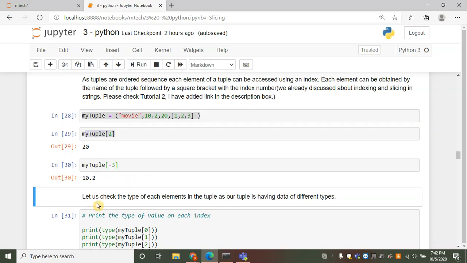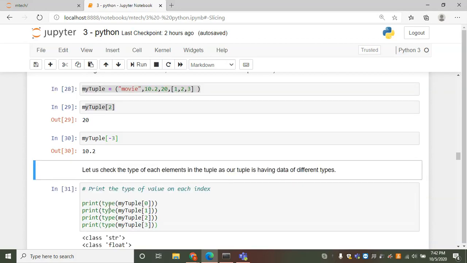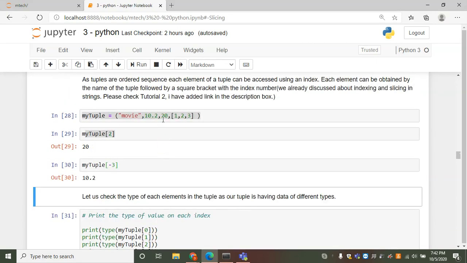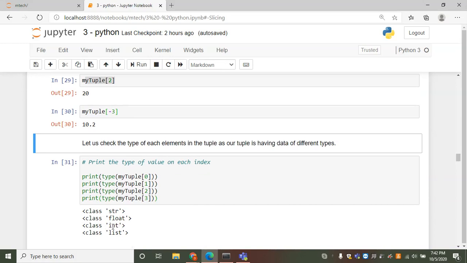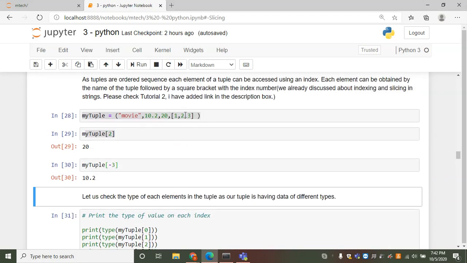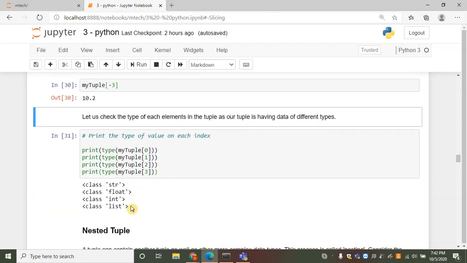Let us check the type of each element in the tuple, as the tuple has different types of data. Type of myTuple of 0, which is the movie, is string. Type of myTuple of 1, which is 10.2, is float. Type of myTuple of 2, which is 20, is integer. Type of myTuple of 3, which is the list [1, 2, 3], is list. You can see here.